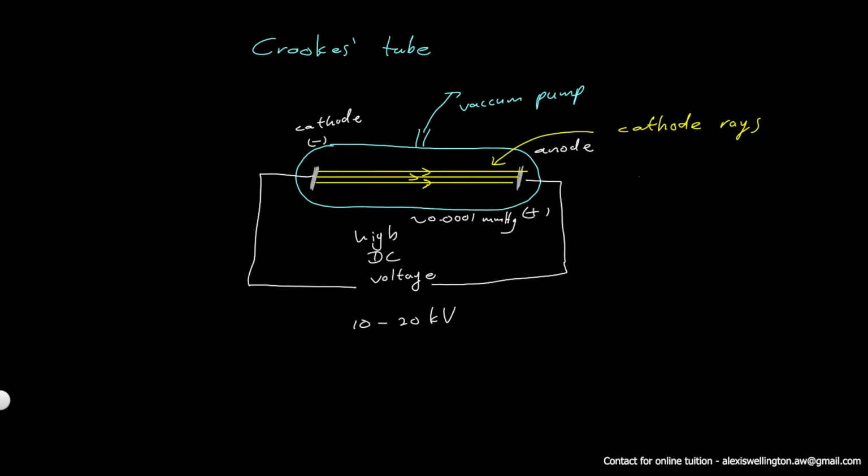These cathode rays were actually invisible to the naked eye, but their presence was discovered because they were capable of creating glow effects, or fluorescence, in the low pressure gases inside.